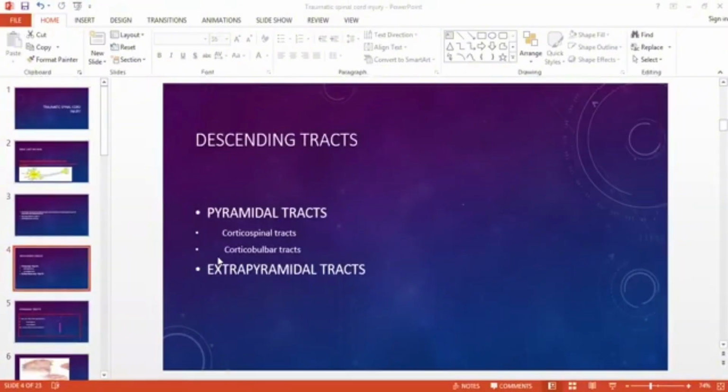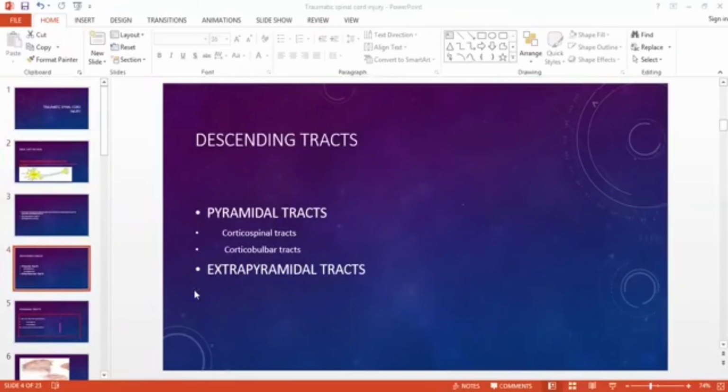They're called pyramidal tracts because when they leave the brain and enter the spinal cord, they cross at the lower level of the medulla. At the level of decussation, when they're crossing, they form a pyramid at the lower border of the medulla. That is why they're called pyramidal tracts.